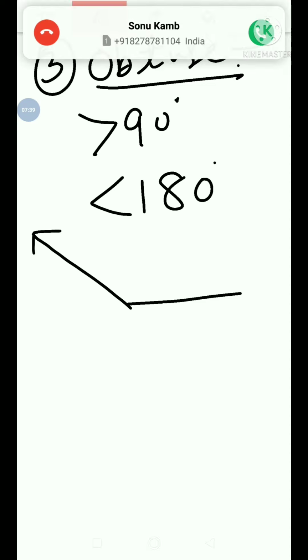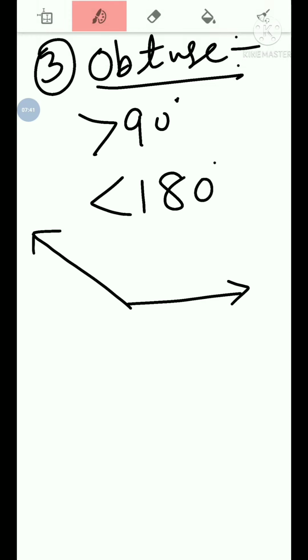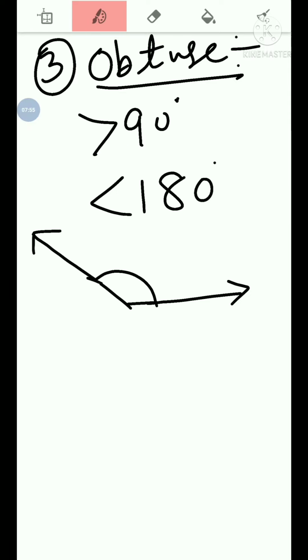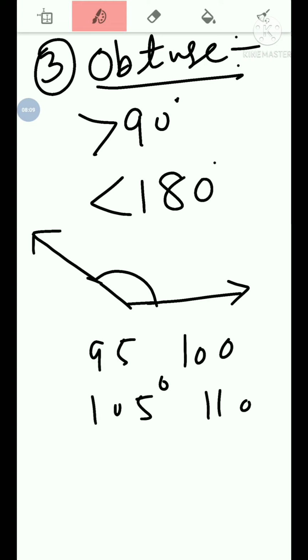In this way, the rays connect with each other. This type of angle is called an obtuse angle. Like 95 degree, 100 degree, 105 degree, 110 degree. These all are obtuse angles.